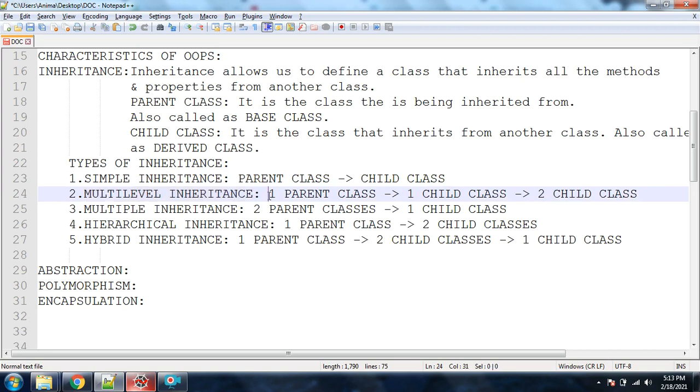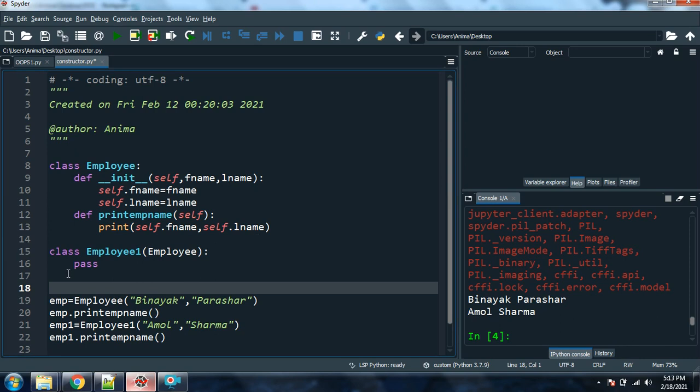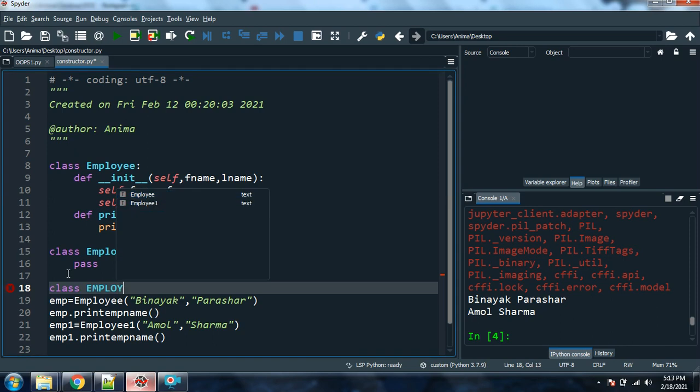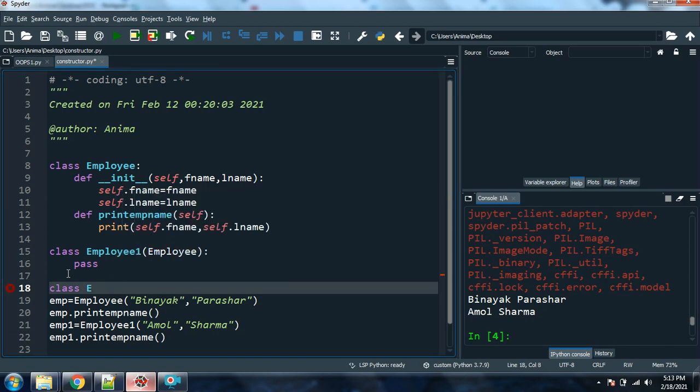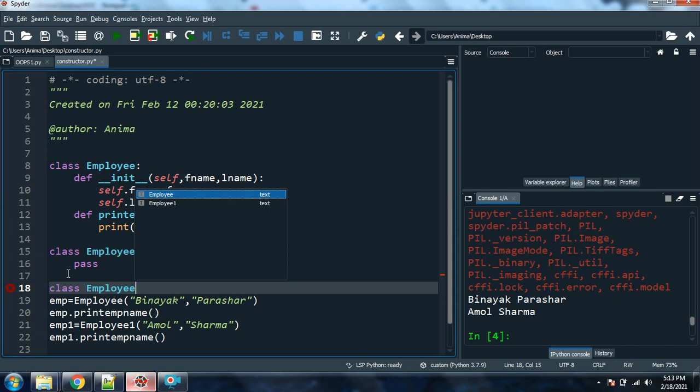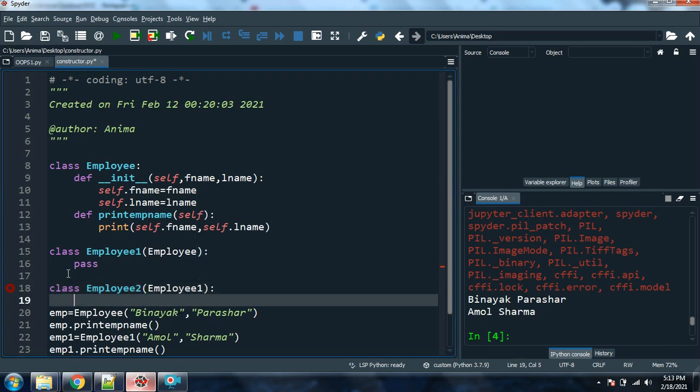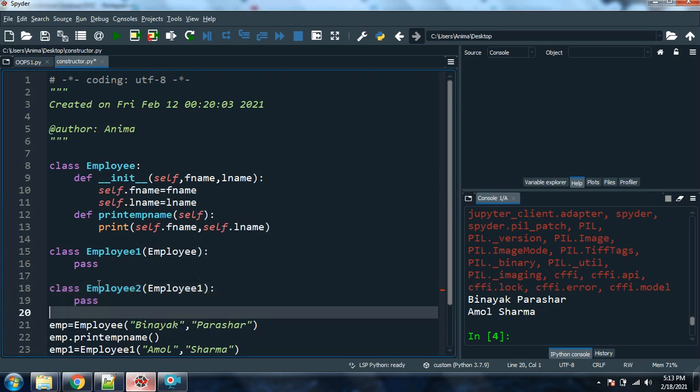Simple inheritance is done. Now we can go to the multi-level inheritance. In multi-level inheritance, there will be one parent class, one child class, and a second child class. So what we'll do, I'll be creating one more class, say suppose Employee. Employee 2 is inheriting some of the characteristics from, you can pause the video and think of it, Employee 1. And here also I'm just simply passing this one.